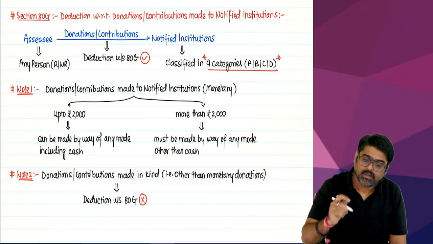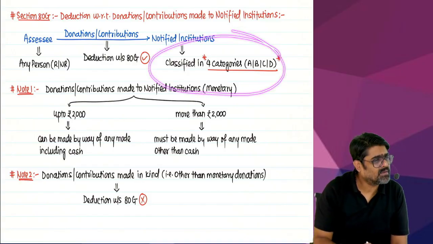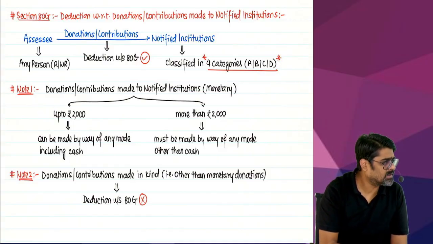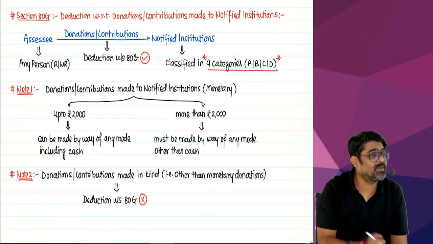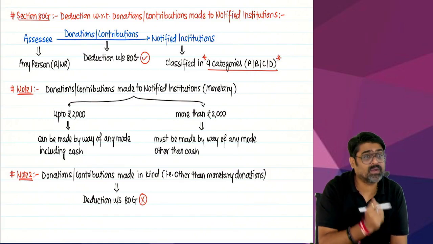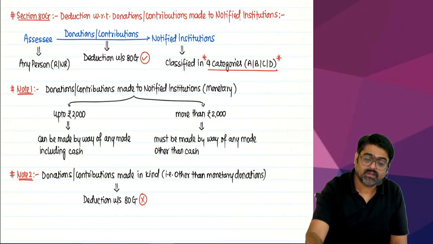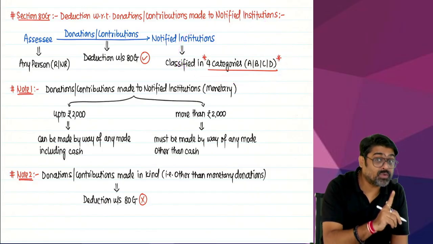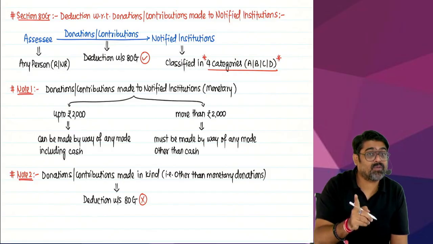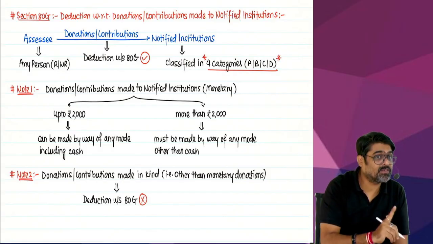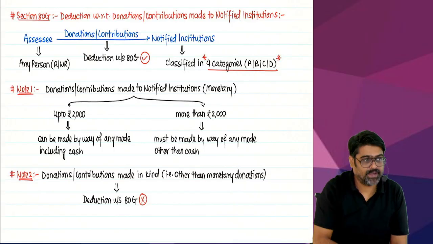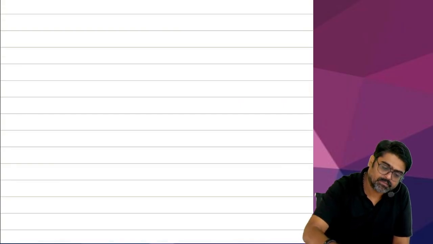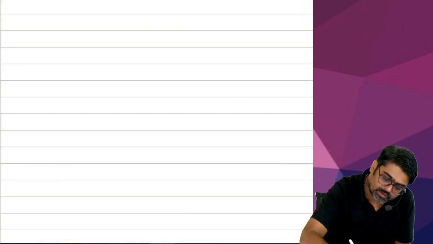Will you remember? Now see, that's it. The donation will be allowed as a deduction under section 80G. But how will that deduction be allowed? How will the deduction for that donation be allowed? It depends on which institution you have donated to. The amount of donation eligible for deduction depends on which institution you are donating to. How many types of institutions are there? How many categories? 4. Okay, pay attention here. What are the categories? Come on, tell me.